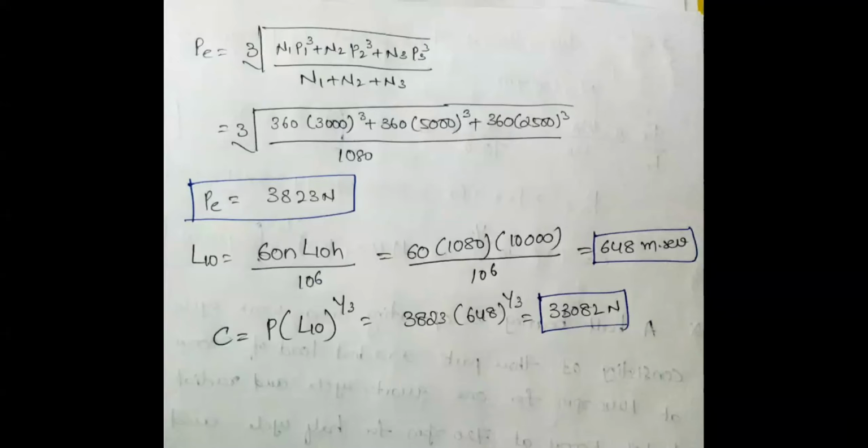So the L10H value, the number of revolutions, is already in the given data. Please observe, in terms of hours it is mentioned as 10,000 hours. See, the expected life of the bearing is 10,000 hours. Everything is in the given data only.